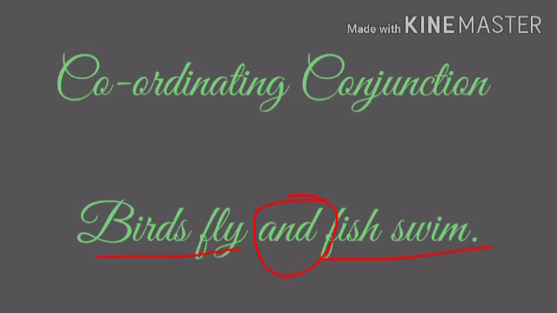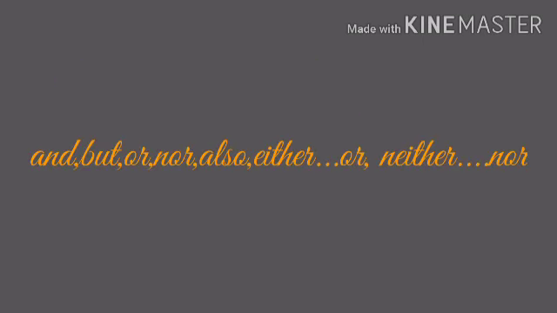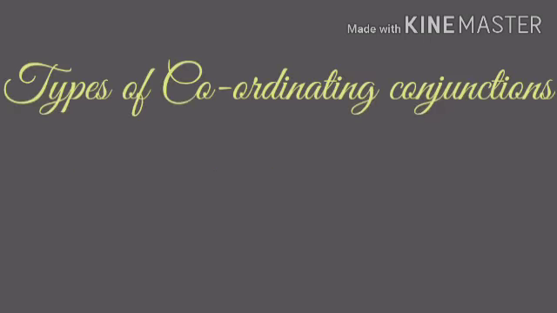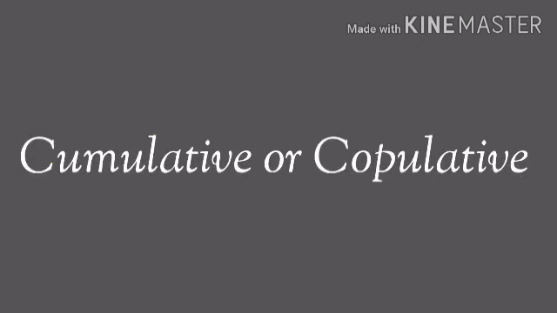The common coordinating conjunctions are and, but, for, or, nor, also, either or, neither nor. These are a few common coordinating conjunctions. Now, coordinating conjunctions are of four kinds. The first one that we have is the cumulative or copulative coordinating conjunction. It merely adds one statement to another.